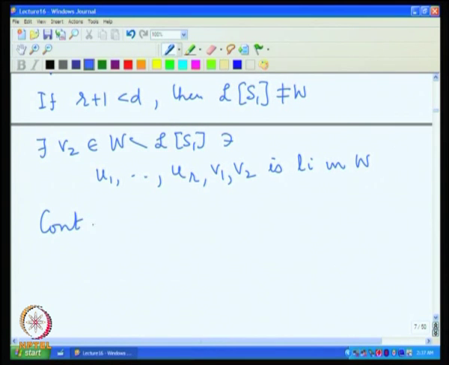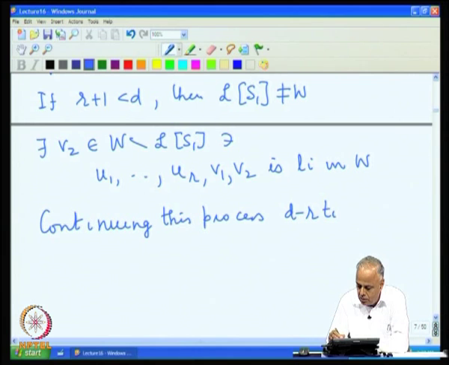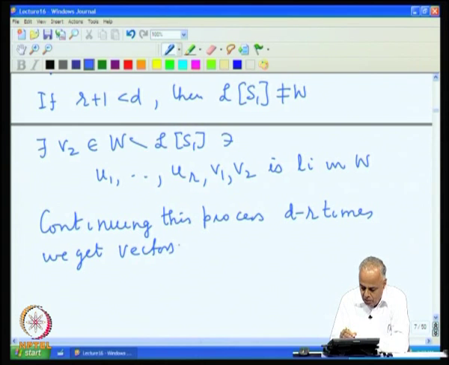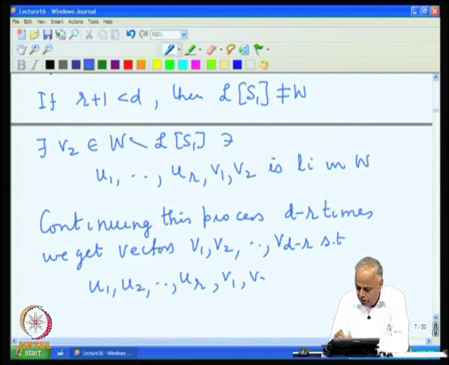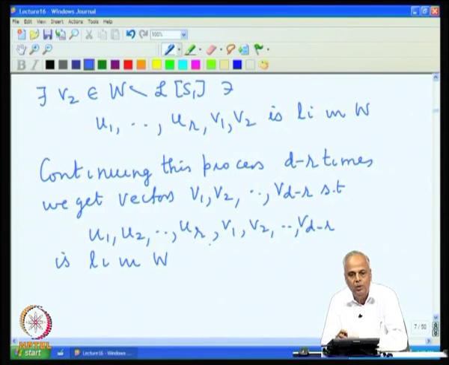Continuing this process D minus R times, we get vectors V1, V2, up to V(D minus R), such that U1, U2, UR, V1, V2, up to V(D minus R) is linearly independent in W. Now there are D vectors: R of them are the U's and D minus R are the V's, adding up to D vectors.